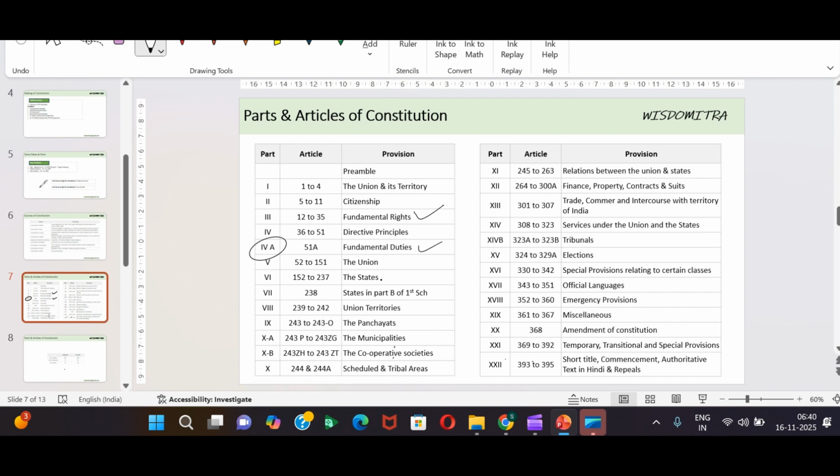52 to 151 is the Union, 152 to 237 is the states. And then what is important is these ones as well, again added on account of amendments: 243O, 243P to 243ZG, and then cooperative societies. So these three, 9, 9A, 9B, are also important parts that you should know about. Similarly, Part 15 about elections, an important one. And then Part 20, amendment, 368 we just saw. These are the important ones.